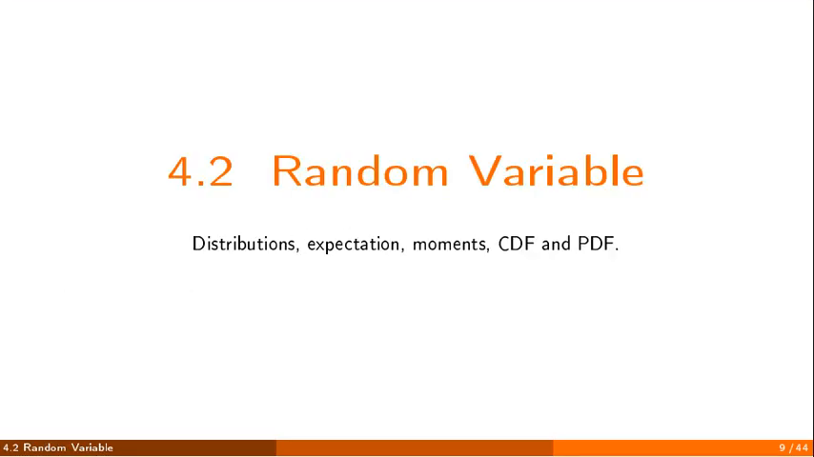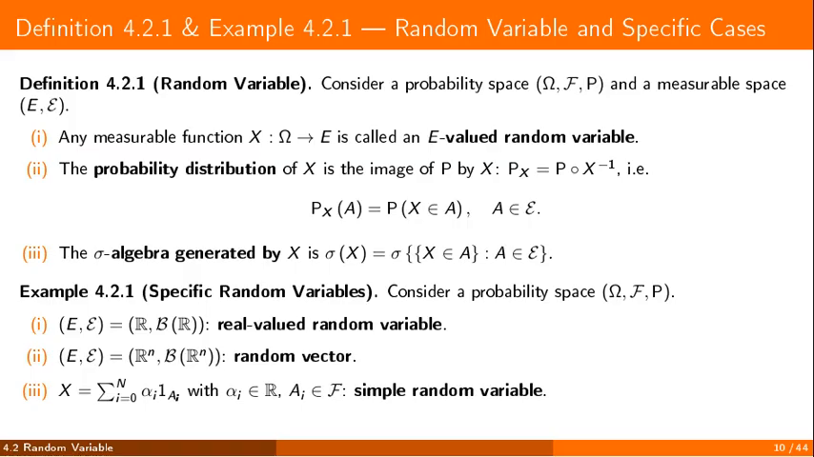Second section. The random variable. Here is the full picture of the notion, its distribution, its expectation, its moments, its cumulative distribution function, and its density. The definition fits in 1 line. A random variable is a measurable function, defined on our probability space, valued in some measurable space. Its distribution is the image of the probability under this function, the probability that the variable lands in a given region. The definition also includes the sigma algebra generated by the variable.